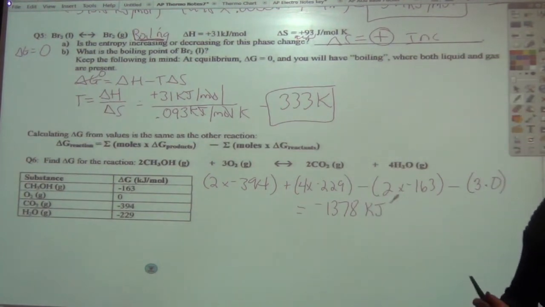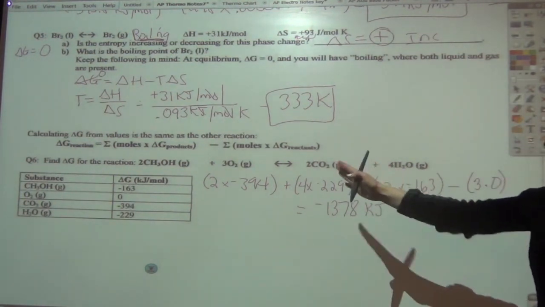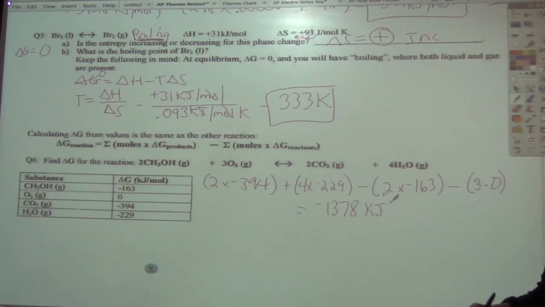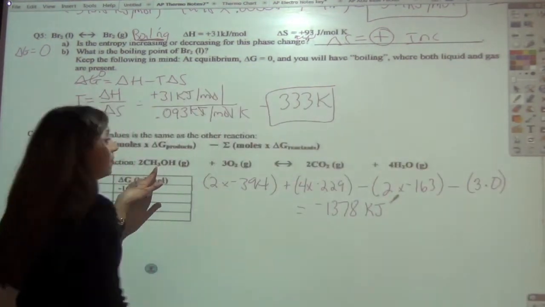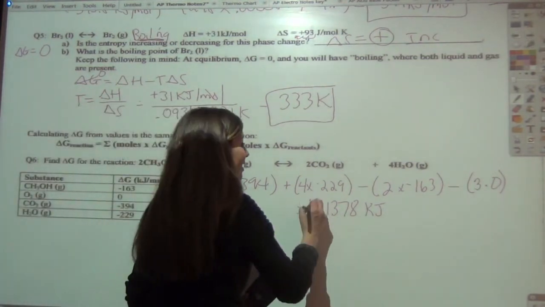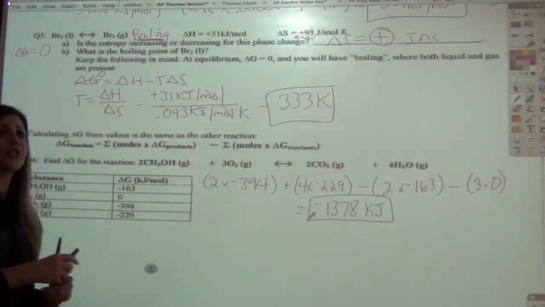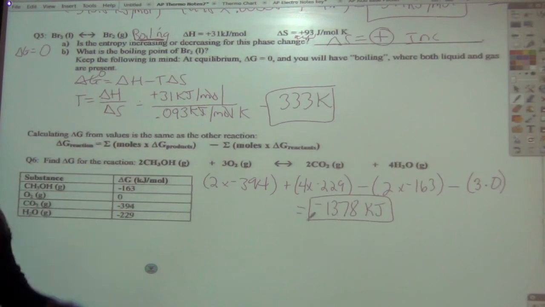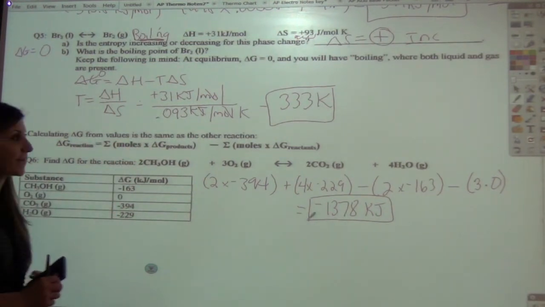Now, when we say per mole, though, we're talking about a reaction here. And so that's a little bit hard because it's not really per mole. It's per 2 moles of methanol, and it's per 3 moles of oxygen. So I'm just going to say kilojoules because it's for the reaction, unless I specify which one I'm talking about. So I'm just going to say kilojoules on that, okay, and not say kilojoules per mole.